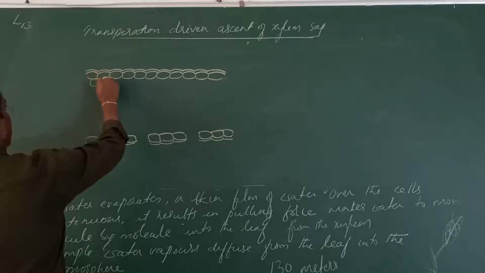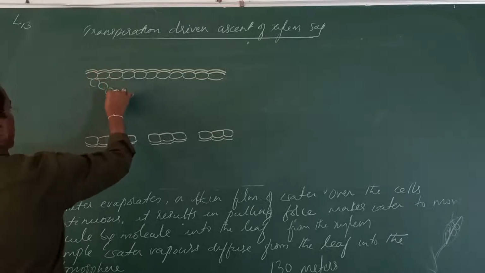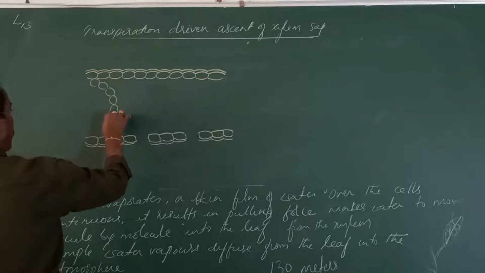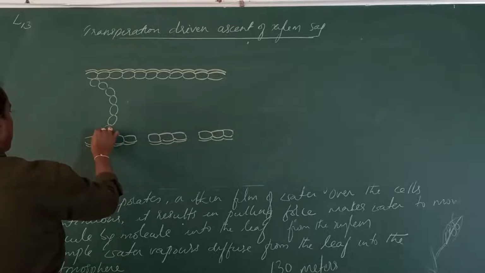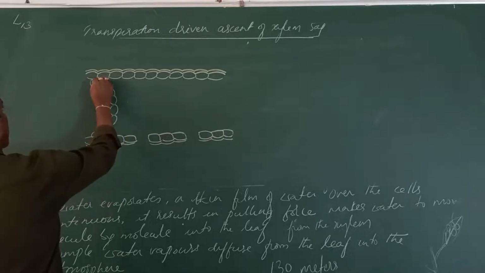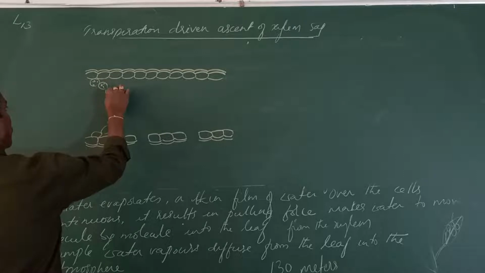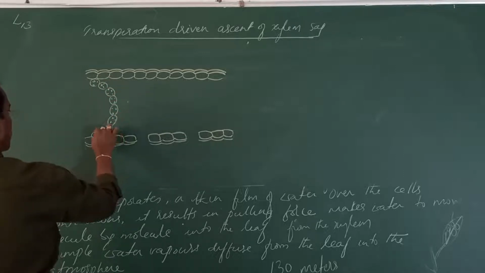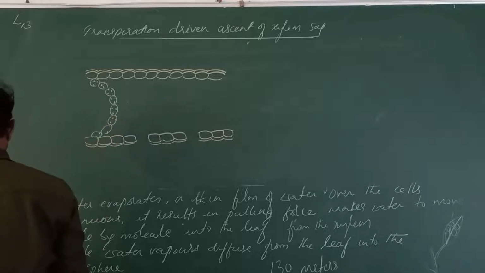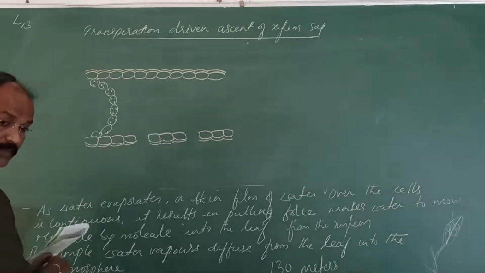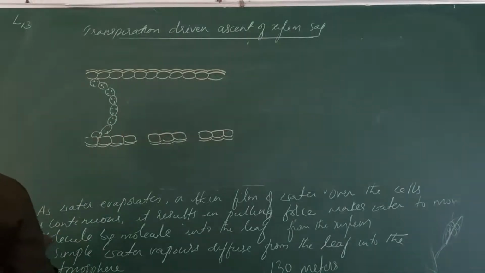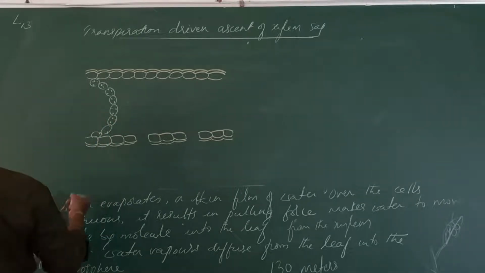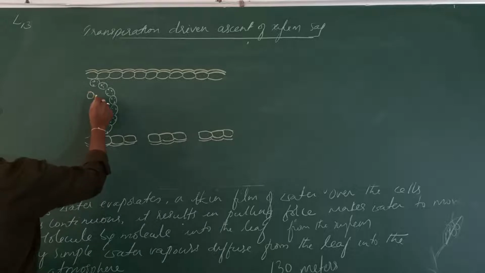I will draw it in a rough manner. Later on you can copy it by seeing the text. So here you can see the green cells, they are nothing but the chloroplast cells, and inside which you can see the xylem.